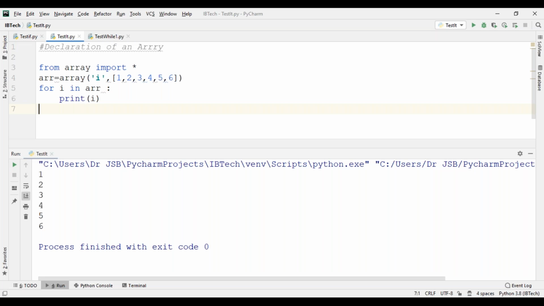Now write down some operations in the program. Those operations I can tell you. I think you received the textbooks also, right? You can see the textbook and enjoy the programming at your home. Now, append any value to the array using the append method. Append means adding. How can you add? By using the append method. Now I can show you.